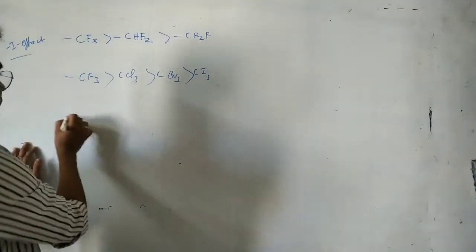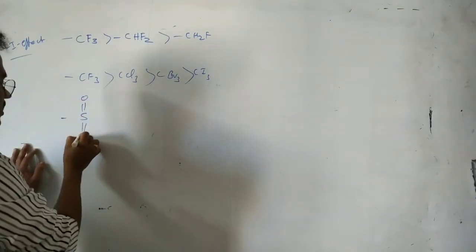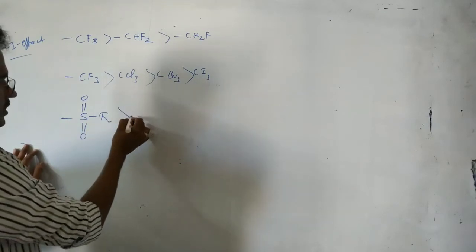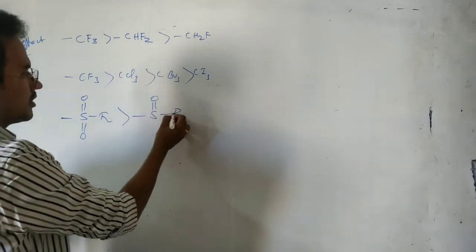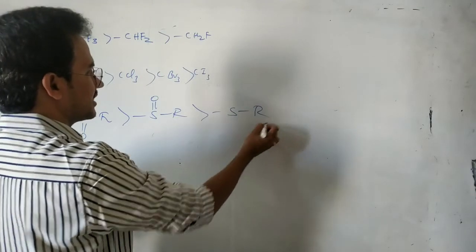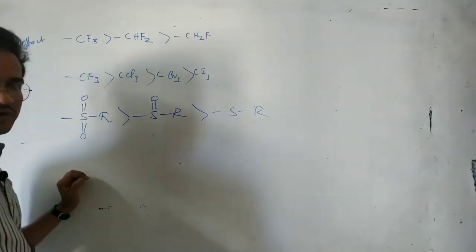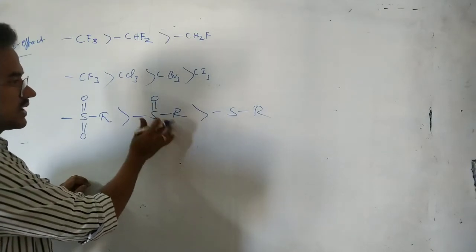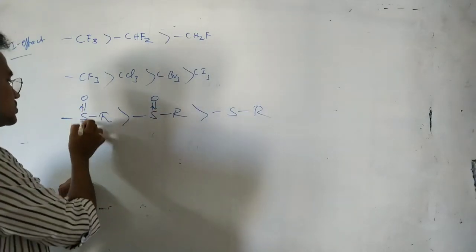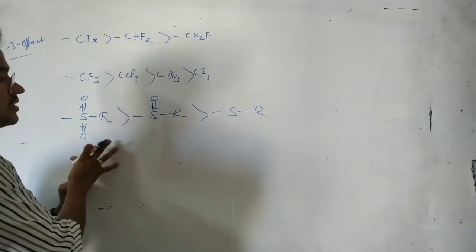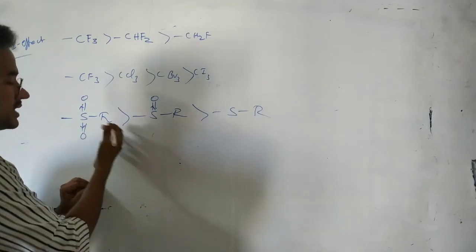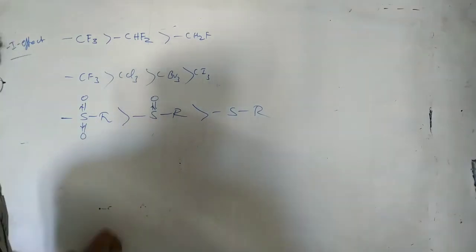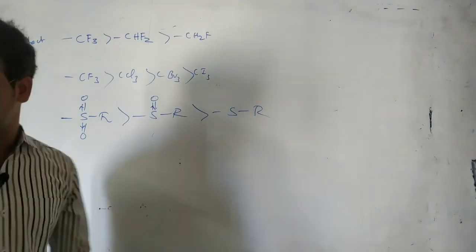And next see this one: S double bond O, with alkyl. Next S double bond O, alkyl, and SR. Of course here sulfur is more electronegative when compared with carbon, but here one oxygen is added, that's why it is a strong minus I group. And next in this case 2 oxygens are added, so it is a very strong electron withdrawing group, minus I group, than the S double bond O.